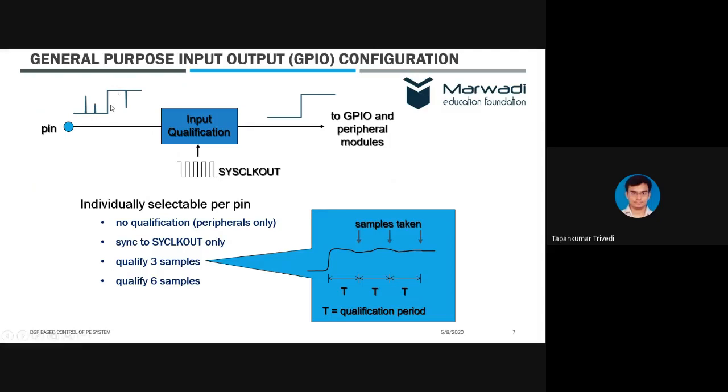But the gap between these two is actually very small, because these processors or controllers are 3.3 volt. So anything above 1 volt will be treated as 1, and anything below 1 will be treated as 0. So any random noise can also be treated as a change in the input, and that's why we require input qualification.